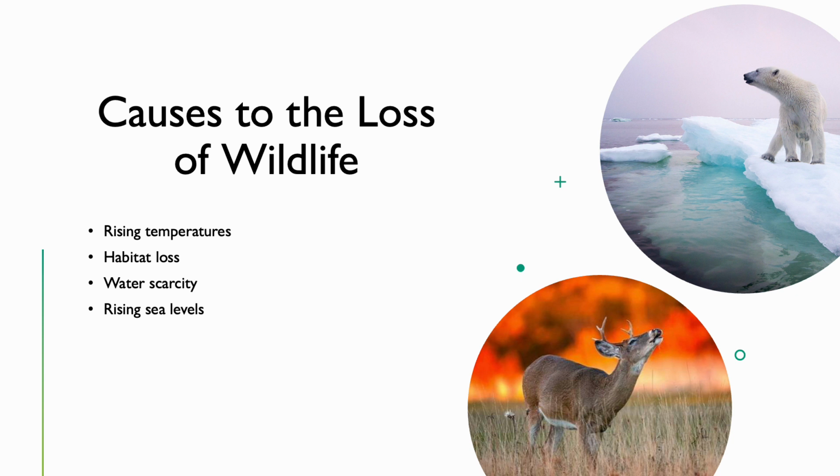The last cause of the loss of wildlife has to do with water. While the sea has too much, the land has too little. The high sea levels can cause flooding, which in turn causes damage to the ecosystem of many wildlife, and the lack of water or drought that occurs on land removes the ability for animals in the wild to be able to drink water and stay alive.